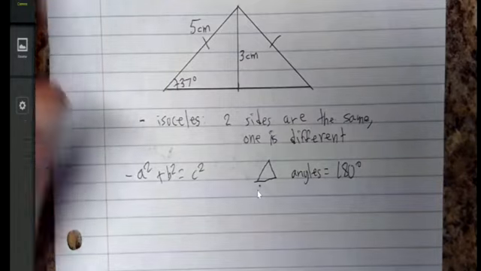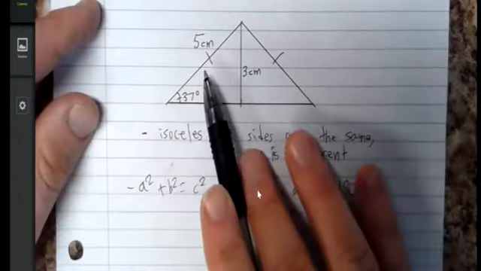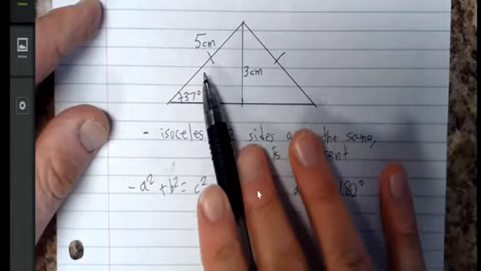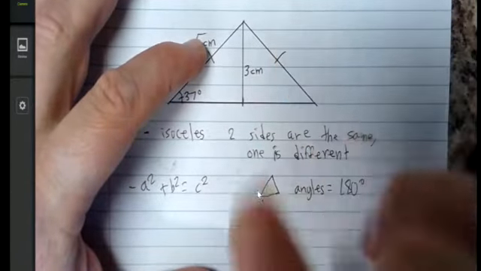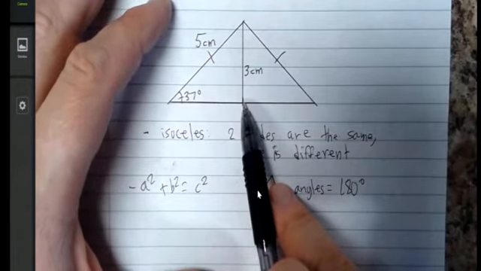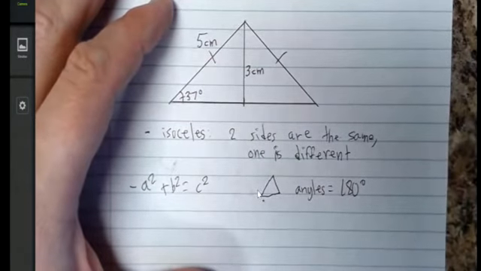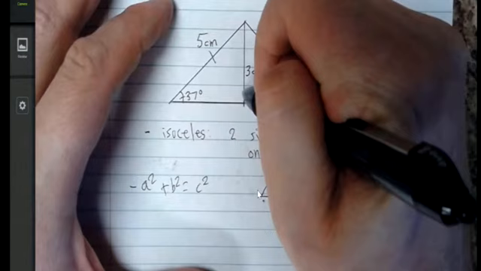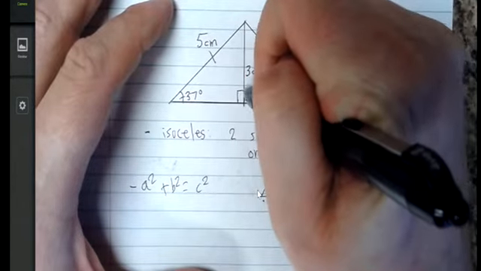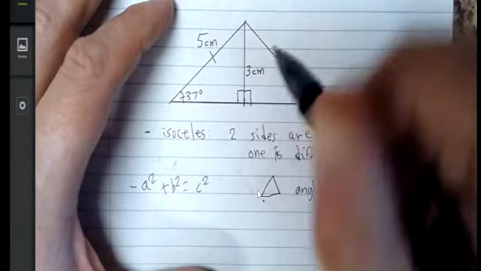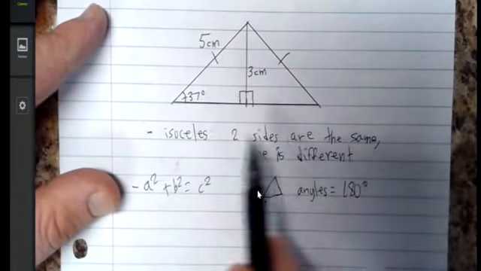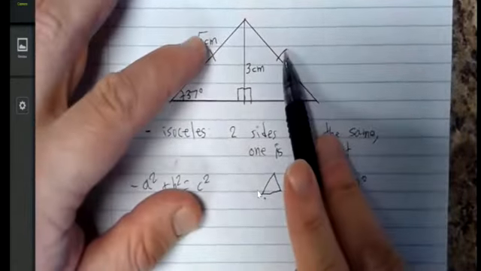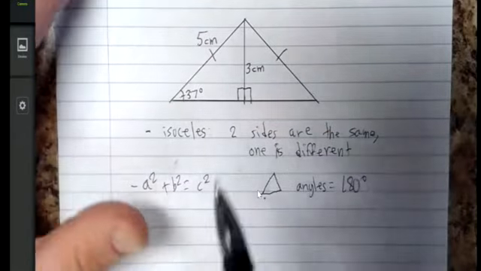This triangle, these two symbols here indicate that this side is equal to this side. These two sides are equal. This one has no symbol, so it's of a different length. And I forgot one part of the sketch down here. So this whole thing is an isosceles because this side is a different length. These two are the same, so this is an isosceles.